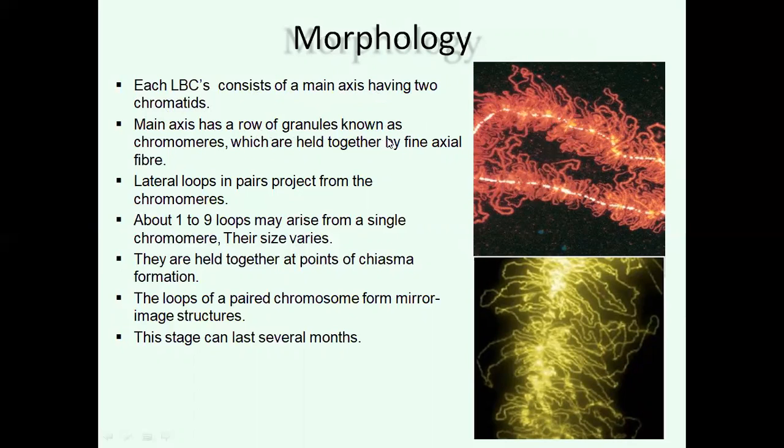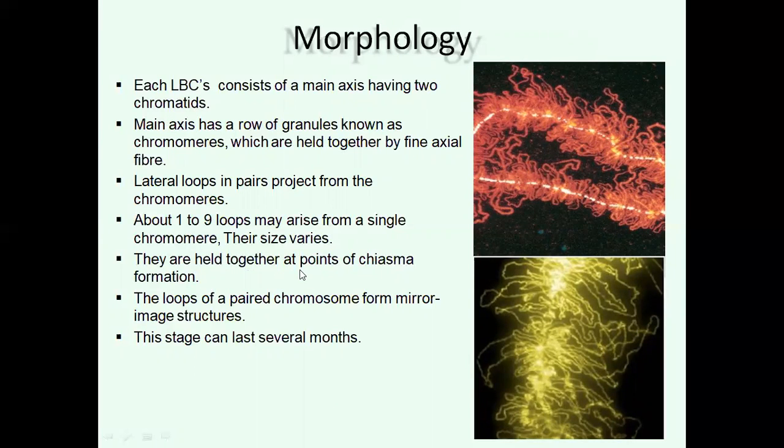The main axis has a row of granules known as chromomeres, which are held together by fine axial fibers. So along the chromosomal axis, fine granular structures are there. These fine granular structures are called chromomeres. These chromomeres develop lateral loops in pairs. About 1 to 9 loops may arise from a single chromomere, but the size of the loop varies from place to place. They are held together at points of chiasma formation.